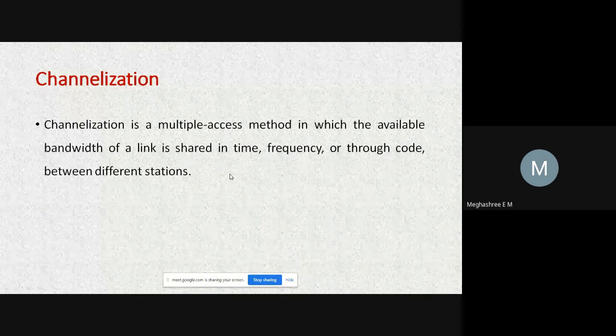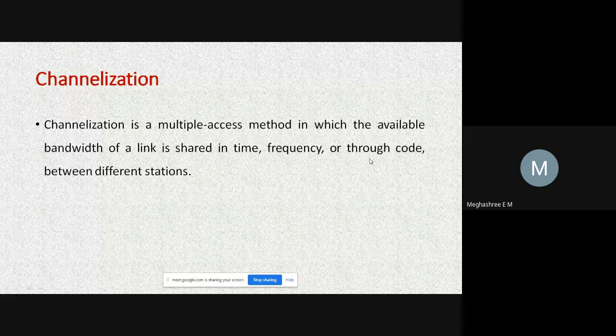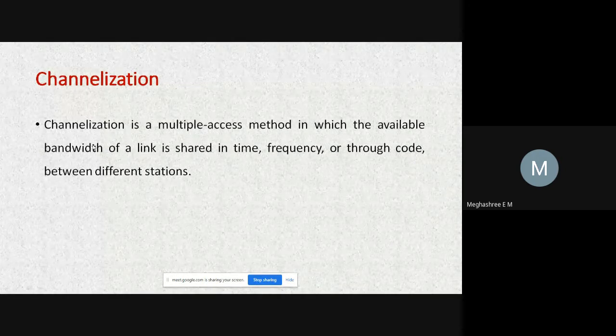Where the shared channel will be multiplexed. How? With respect to frequency, with respect to time, with respect to wavelength, right? The same methods are followed here, that is frequency, time, and the other one is code. So here, the available bandwidth of the link is shared in time, frequency, or through code between different stations. What are different stations here? The stations which are sharing the common communication channel.